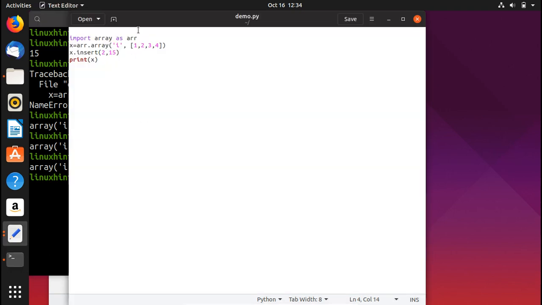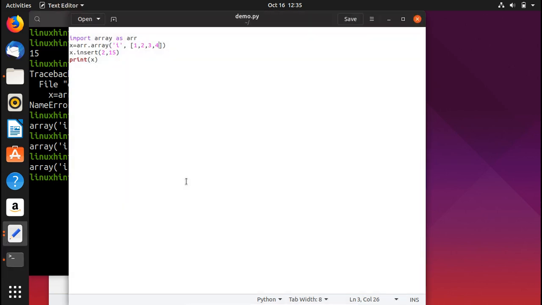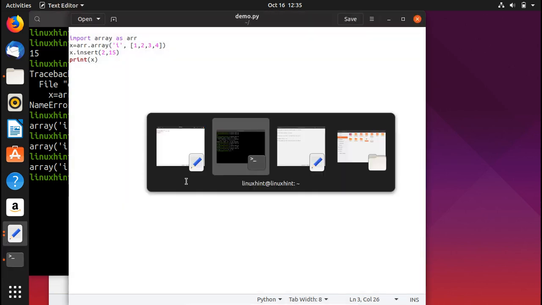So you can see that here we have the second index. The idea is that an array always starts from 0. Okay, so 0, then it has 1, then 2, and then 3. We have used this index, so it means that the 15 would be inserted after 2 and before 3. Between them. As we can see in the output, we have it between 2 and 3. I hope you have got the point. So these were the 3 ways to add values inside the array.